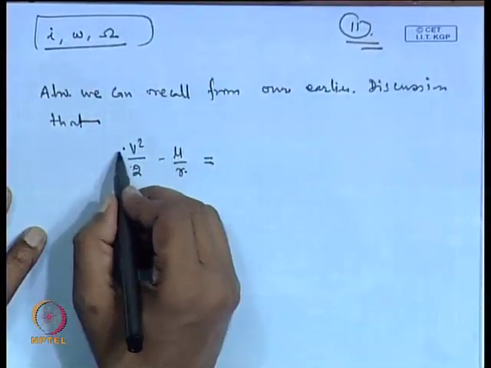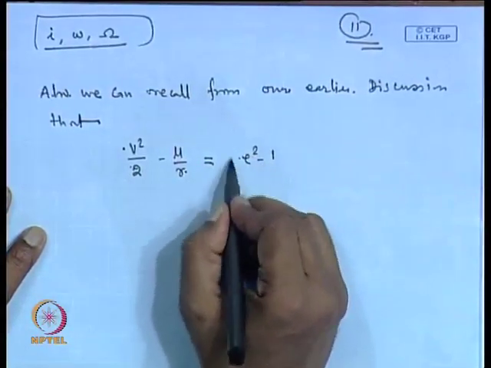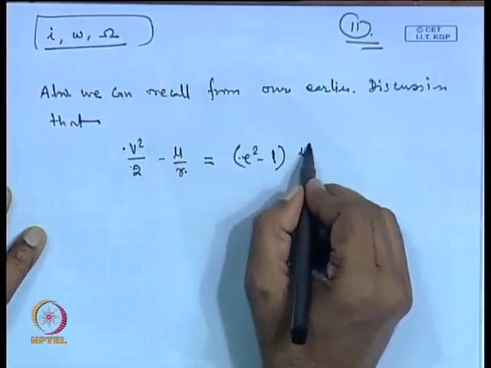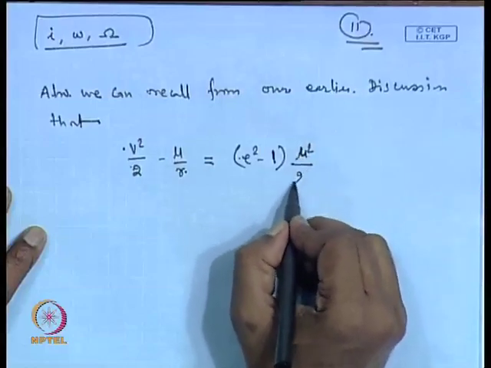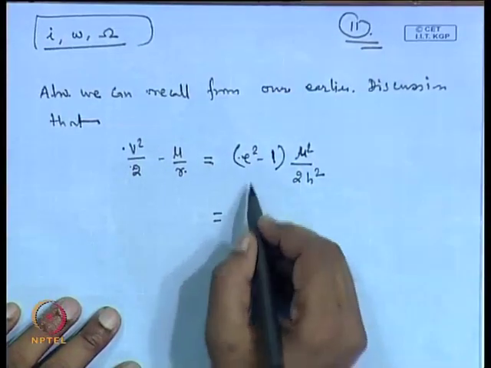So, this quantity is nothing but E square minus 1 times mu square by 2 h square, and you can verify, you can check this.